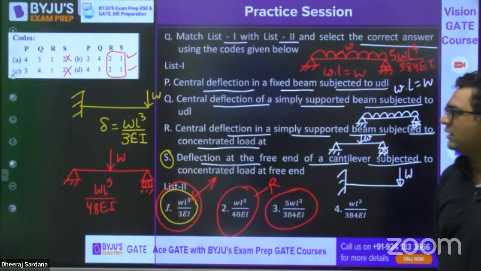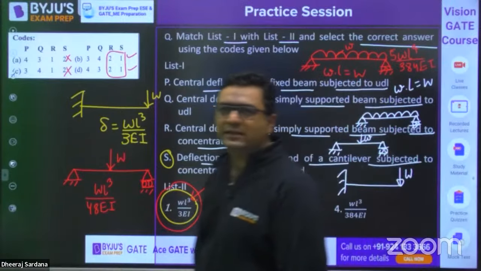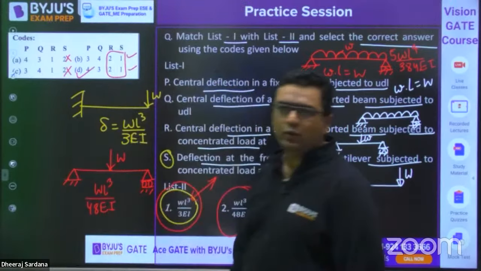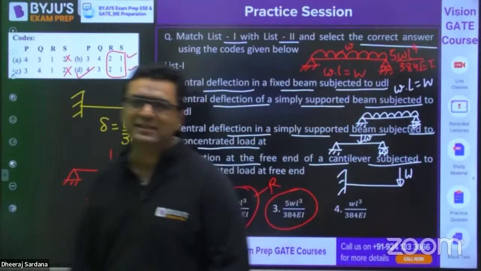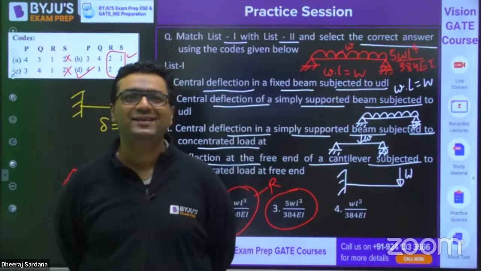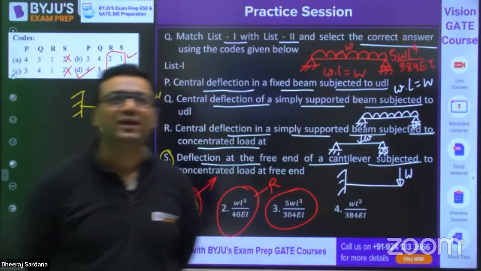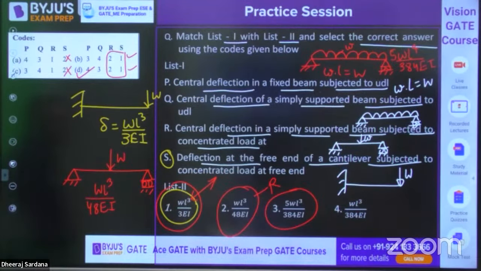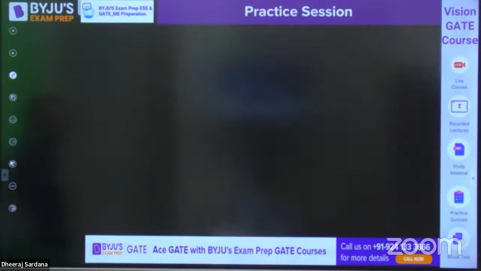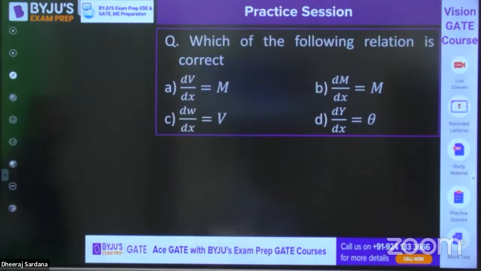So Q will be connected with 3. So for that reason, I can say the answer is D. It shows that you guys do not remember these formulas. Try to remember these formulas. So the answer for this is D.